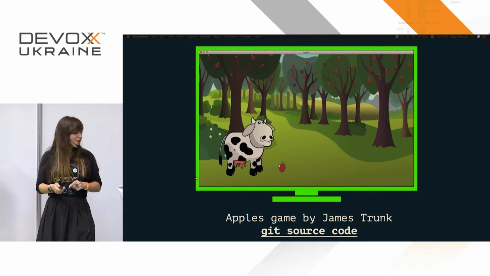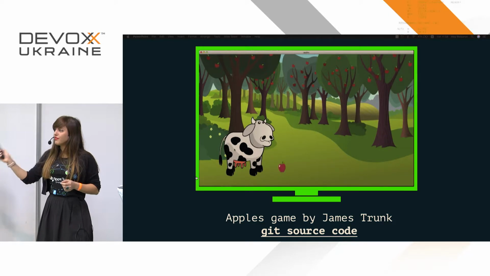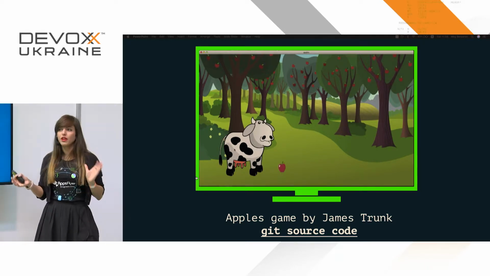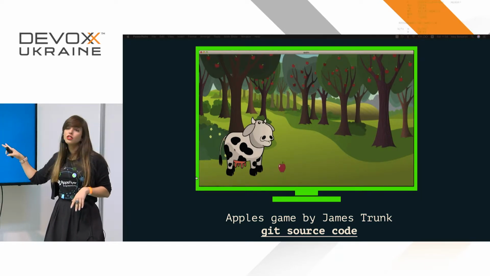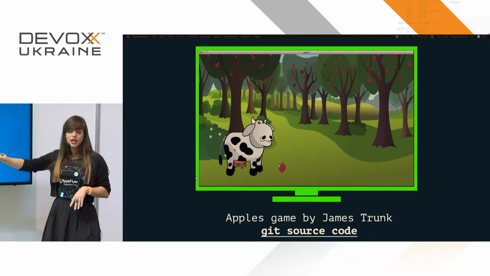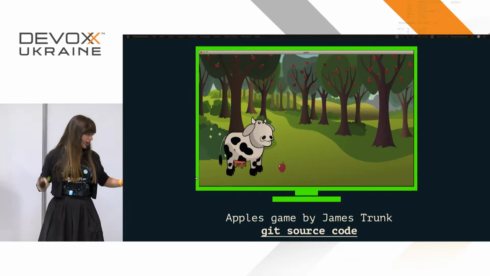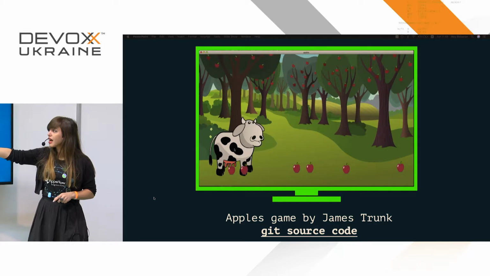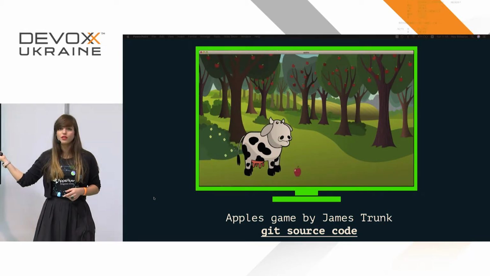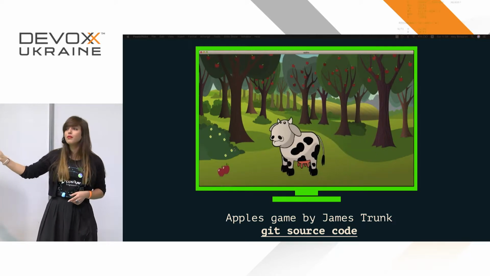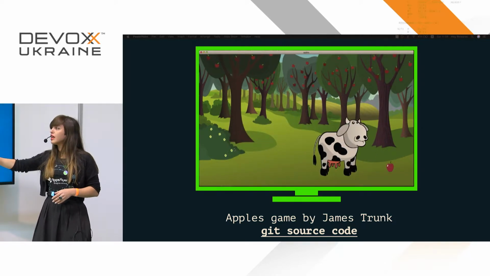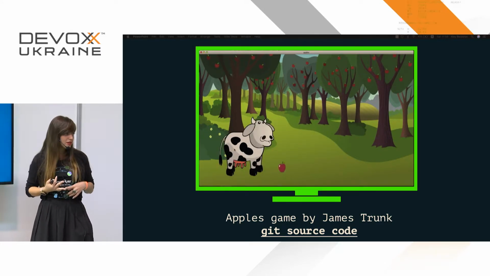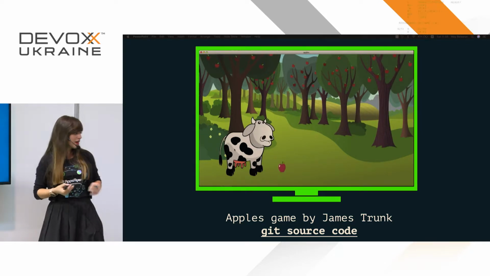Okay, I found a game, I found the code, and I started to take a look at the whole thing. Now what I realized is this: I have the background image, I have the cow, and I have apples. Let's see that once again so I can explain what we're going to look for. The cow is going to start collecting the apples, and you see how the apple disappears from the screen every time she collects one. Remember that, because we're going to have to look at code implementing these things. It's just moving from side to side, collecting apples, and once you collect an apple, it disappears.